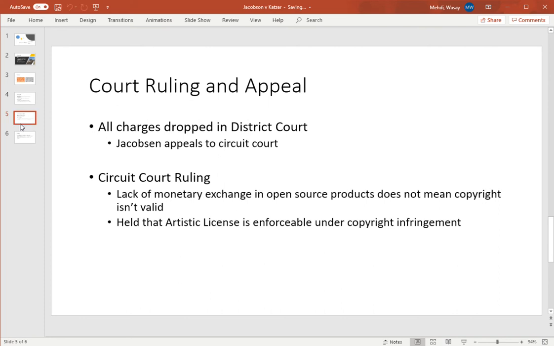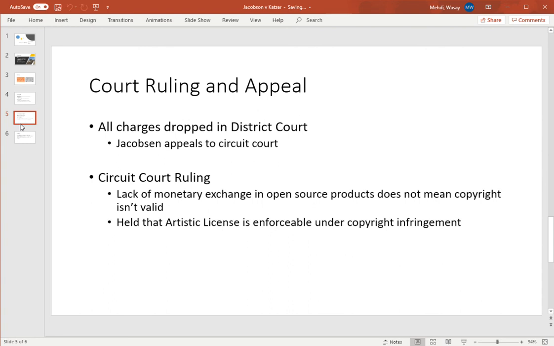So under the district court, the court ruled that they dropped all the charges and said that it actually does not count as copyright infringement under the current laws, and that since it was open source software, Katzer was allowed to freely use it in his commercial product.